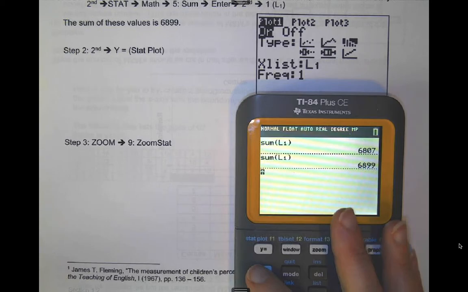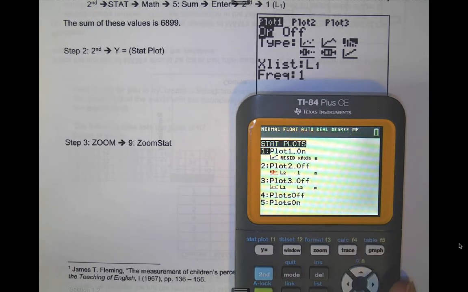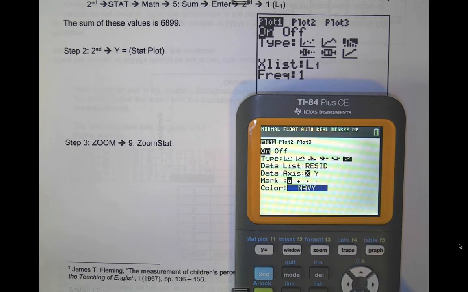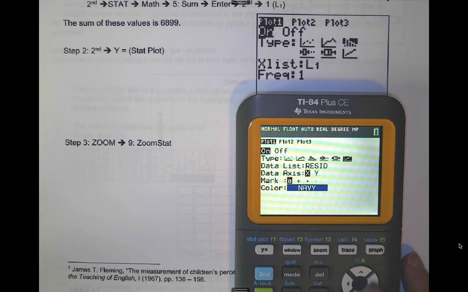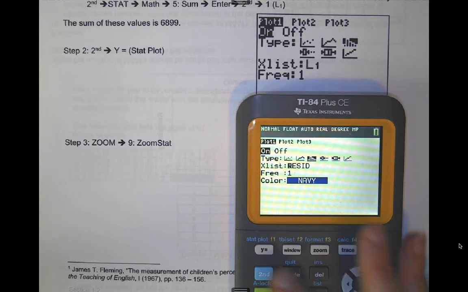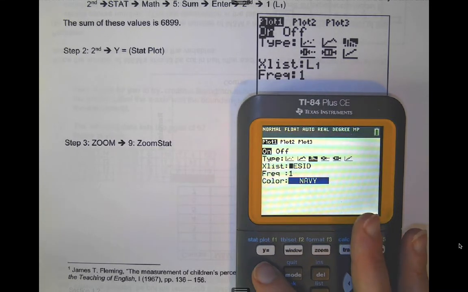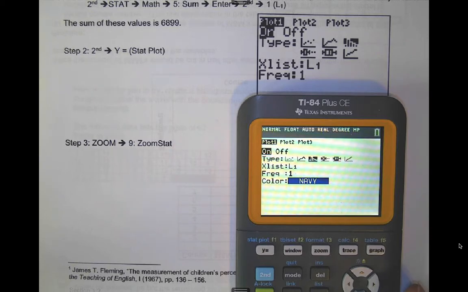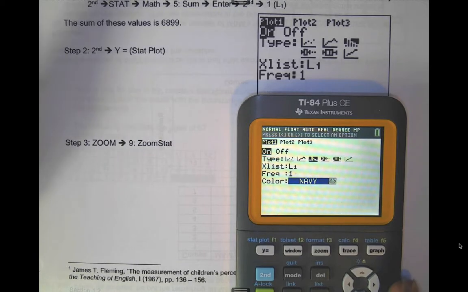All right, so to make this on the calculator, I'm going to go to second, y equals now. We are going to go over here to use the histogram graph where it says X list. Yours might be okay, mine's not. When I hit second, number 1, it's because I want the calculator to graph list 1. Frequency, leave that as 1. It's just a weighting. It just tells the calculator how to weight things. So just leave it as 1. We just want things to be equally weighted.